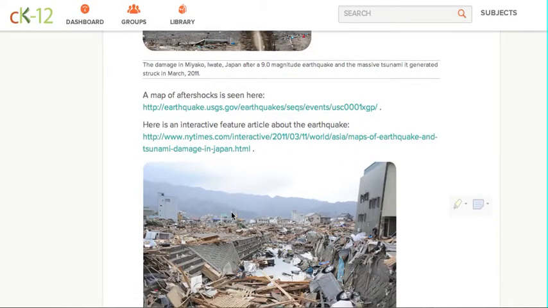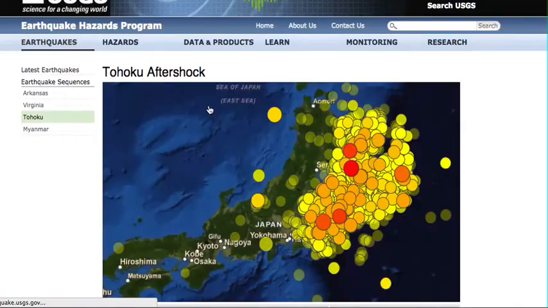A map of the aftershocks is seen here. Let's go ahead and click right here. We'll see if we can see it. Wow, look at all of those aftershocks in Japan. Look at this, right here off that northeastern coast. Just amazing. Absolutely amazing. Let's go back.